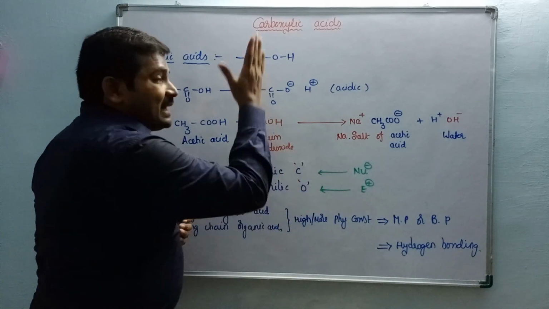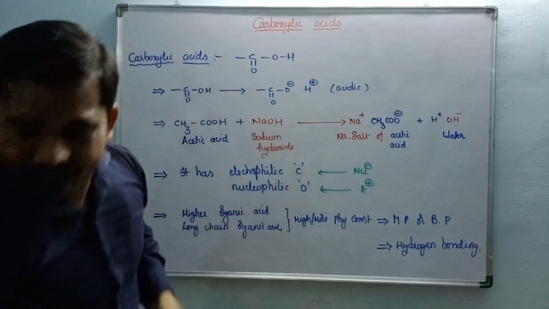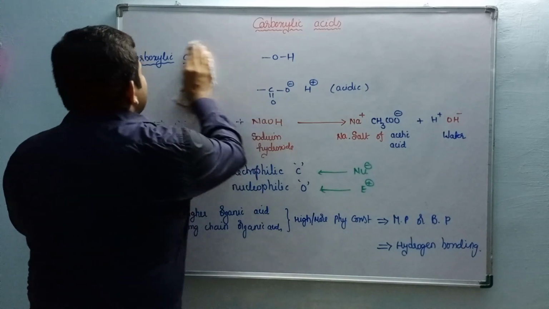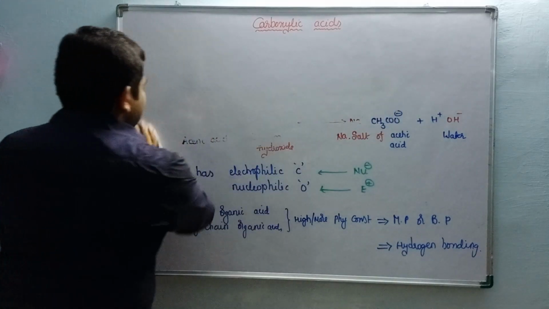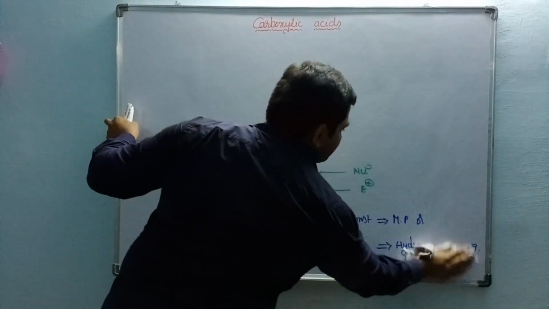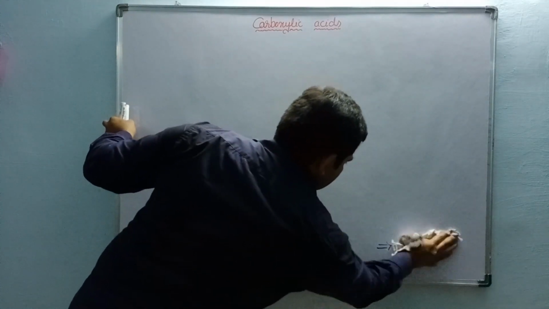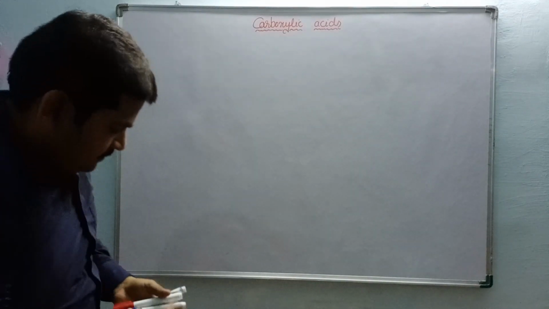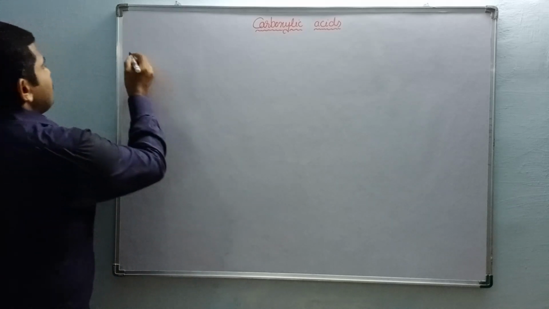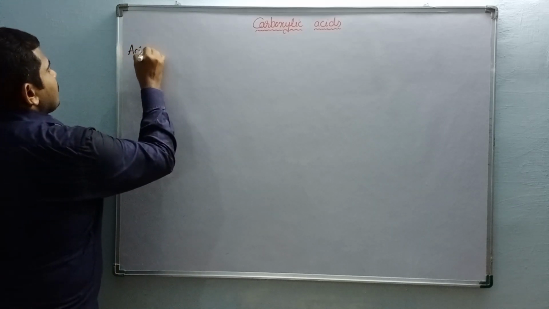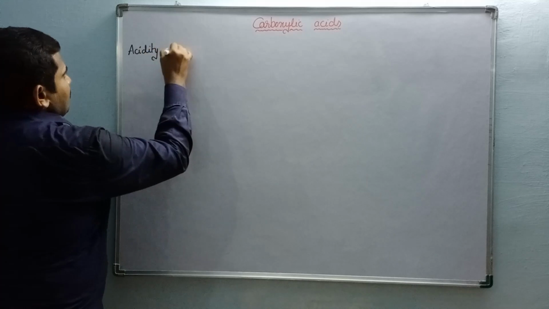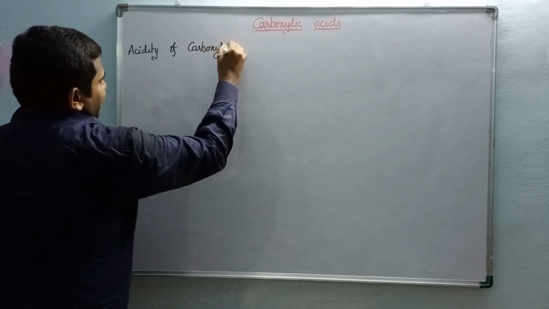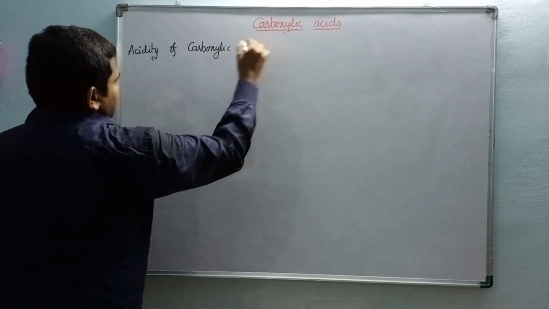Let us come to their acidity. Okay, it is also called acidity of carboxylic acids.